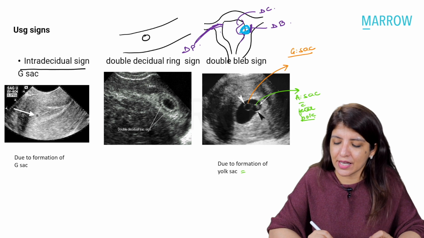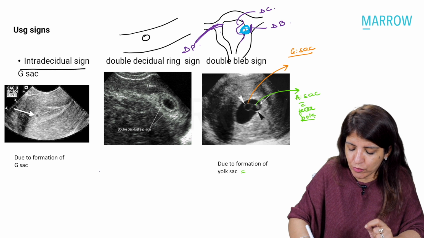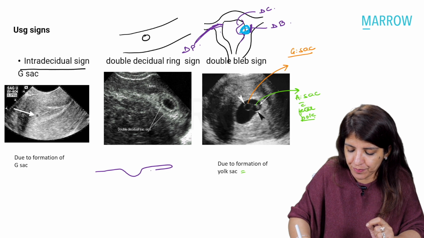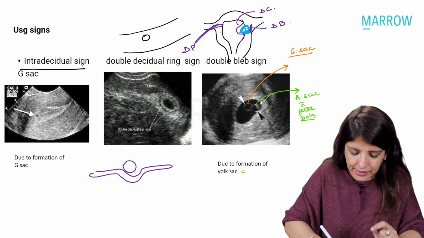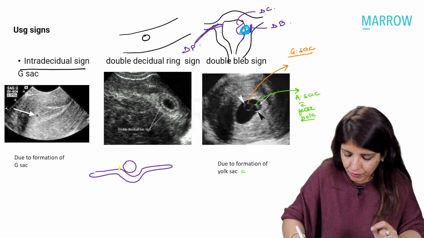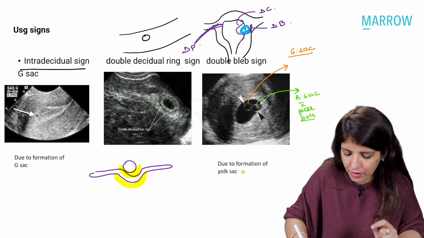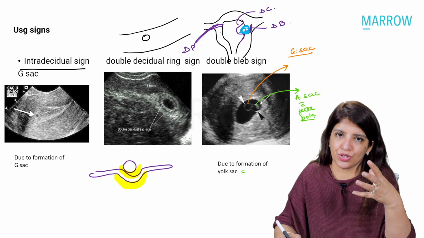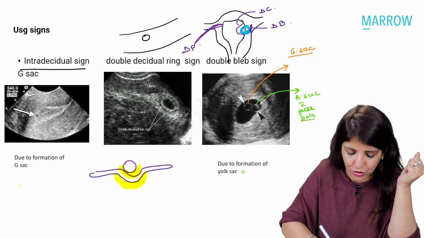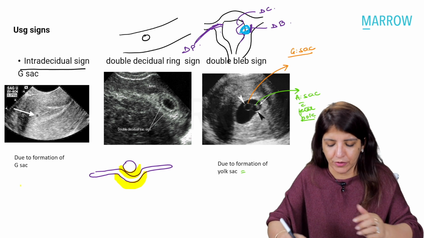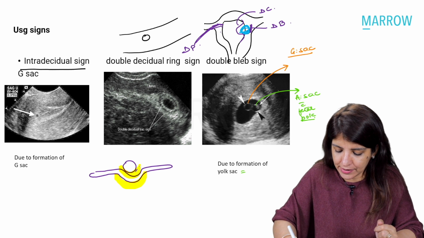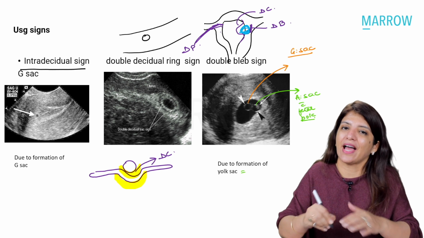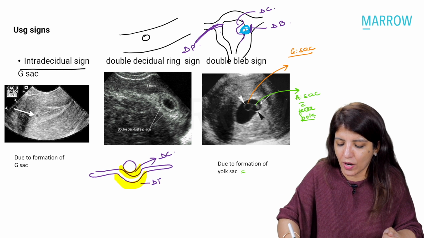Right? Now, if I am going to do an ultrasound, I am going to see a uterine cavity like this. The blastocyst would have impinged on the uterine cavity, and I am going to see two layers of endometrium being separated, surrounding that blastocyst. The first layer of endometrium, separating the blastocyst from the uterine cavity, is called decidua capsularis, and the rest of the endometrium is called decidua parietalis.